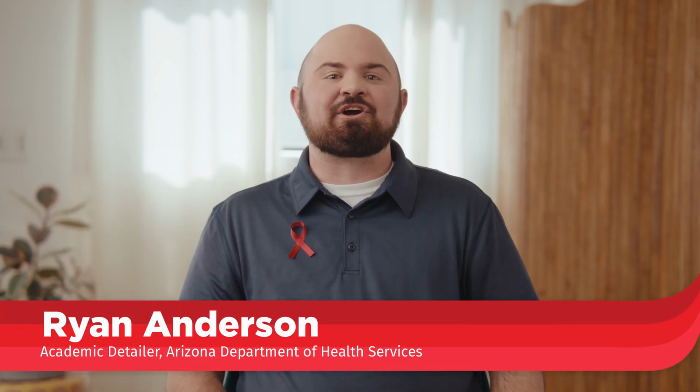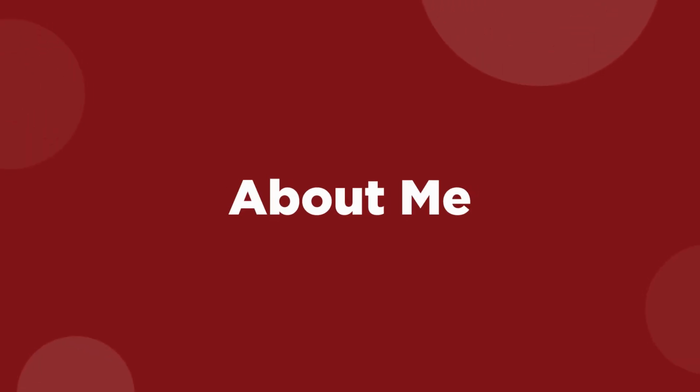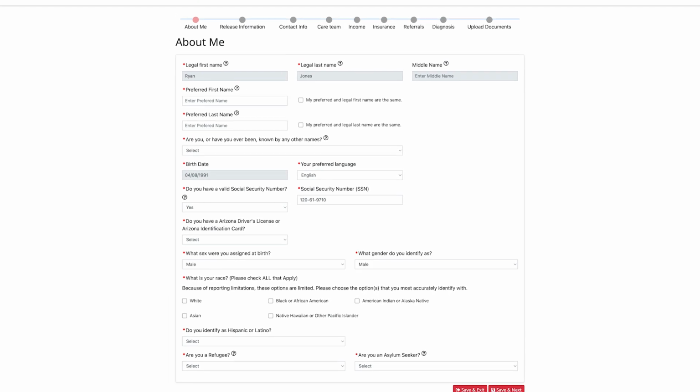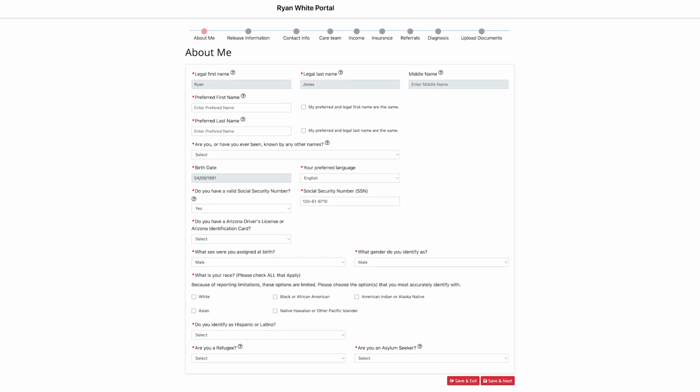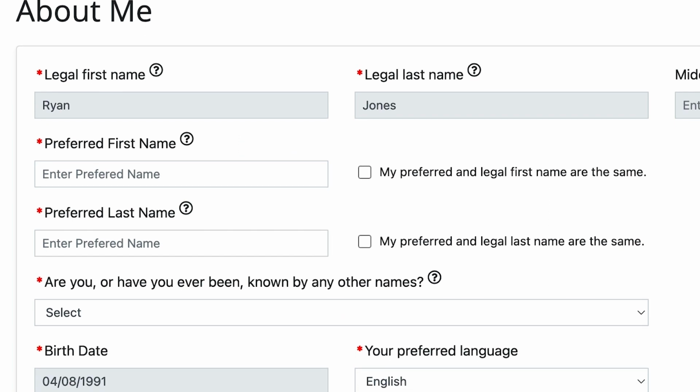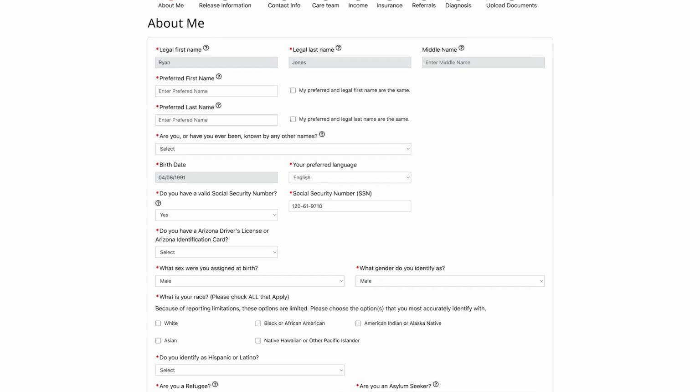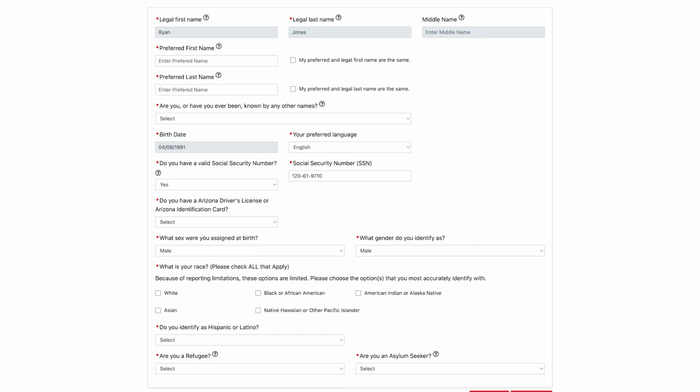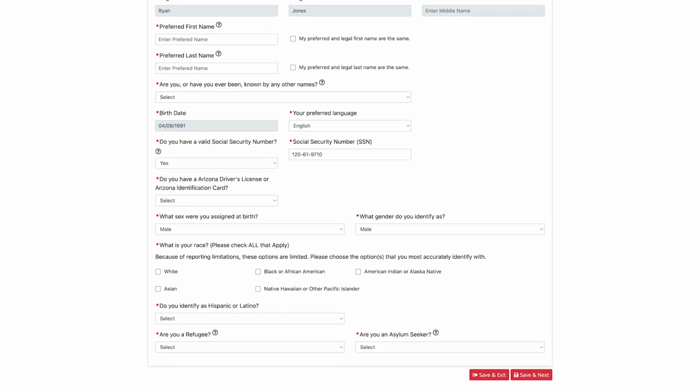Congratulations! It's time to start your application. The first thing you'll see when opening your application will be an About Me page. In this section, there are blank spaces to enter information about yourself, beginning with your legal name. All boxes marked with an asterisk are required to be filled out in order to move forward with the application.